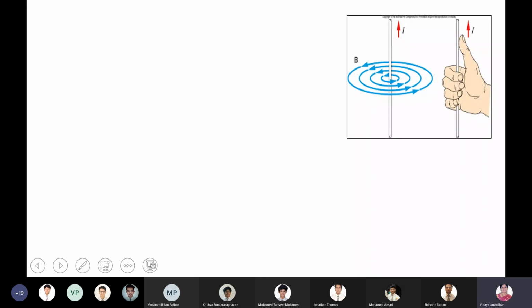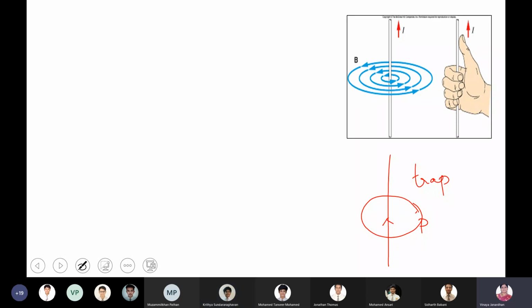Now in this case, let us take a straight conductor carrying current. I want to find the strength of the magnetic field at point P. I'm constructing an Amperian loop. This imaginary loop is going to trap your magnetic field, because a current carrying conductor will produce a magnetic field.